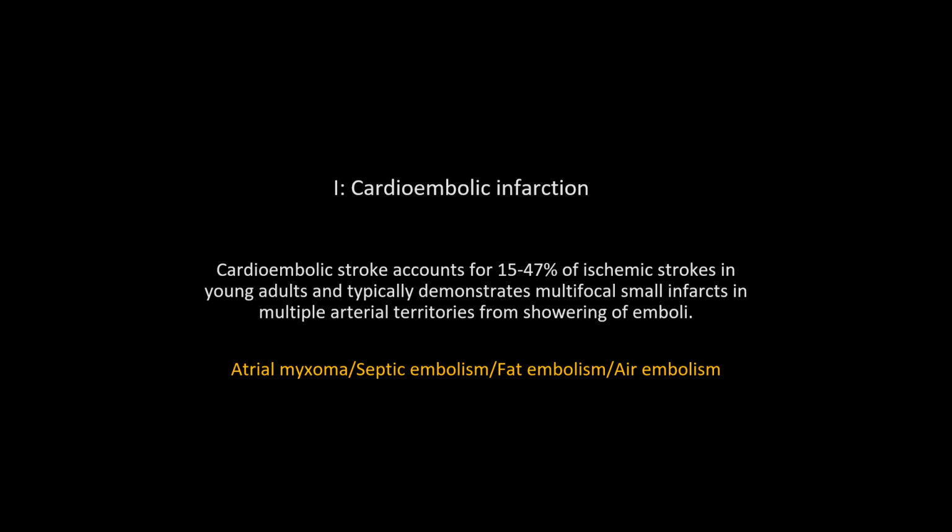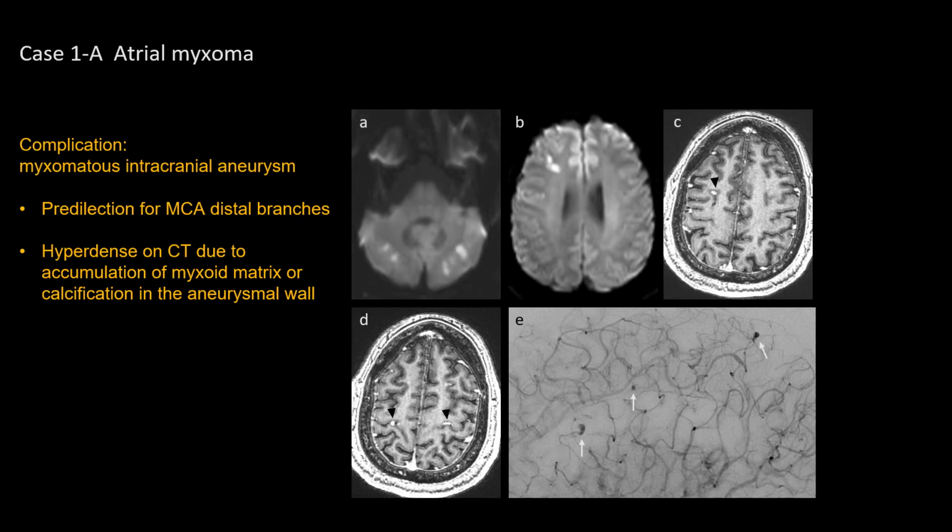In addition to blunt emboli, atrial myxoma, septic emboli, fat emboli, and air emboli are also culprits we can help identify on imaging. The first case shows a cardioembolic stroke from atrial myxoma. Multifocal embolic small acute to subacute infarctions involving the cerebellum and anterior right frontal lobe, demonstrated on DWI images A and B.